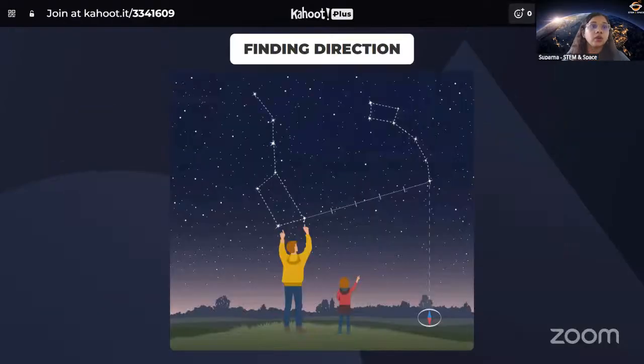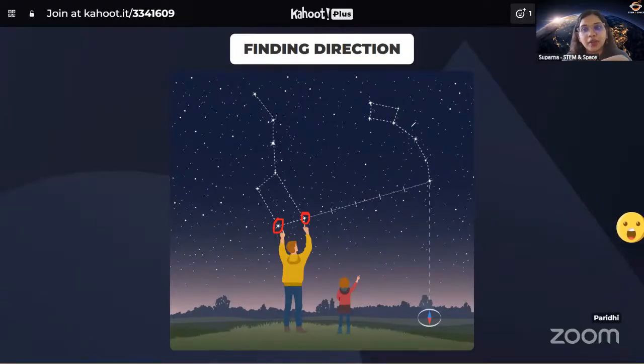Let me just tell you how you can find the Polaris using Big Dipper. On the right side, you can see the Polaris and the Big Dipper, which is a part of the Ursa Major constellation. And Ursa Major has these 2 bright stars at the side. And this, again, you can see an inverted spoon shape. And this is actually the Ursa Minor constellation.